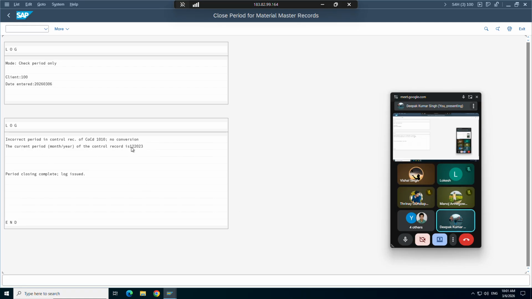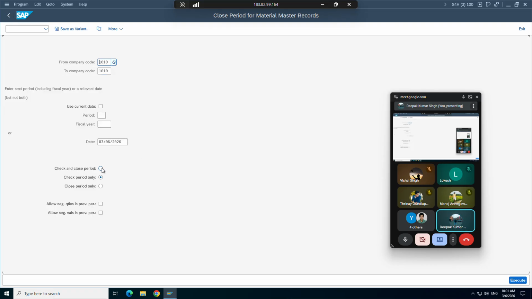Yeah, you see, it says that the current period of the control record is 12/2023. Generally, I think in the current period as well as in the back period the system allows posting, but not in the future. So what is the current period? 12/2023. Okay, now let's go back. Let's put 12/2023. So what I'm doing, I'm closing this period. Okay, let's see how it goes.